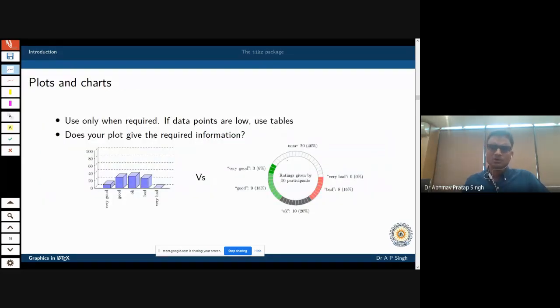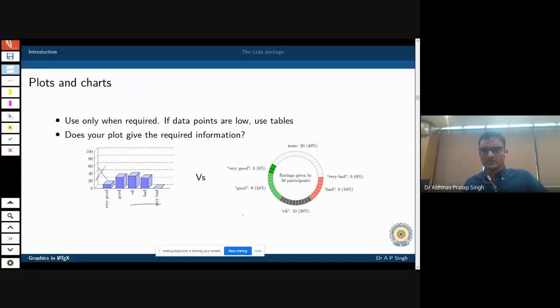So finally, I'm talking about what kind of graphics I should make. Let us say that I want to give some information to you. Now look at this graphics. This is a completely useless graphics. It is not giving you any information at all, and there is no need to make it in 3D. You are assuming that it will look good, but it does not provide the information that you are looking for.